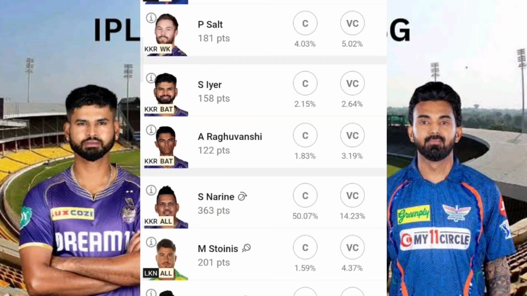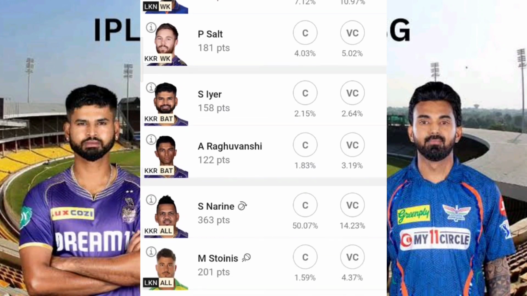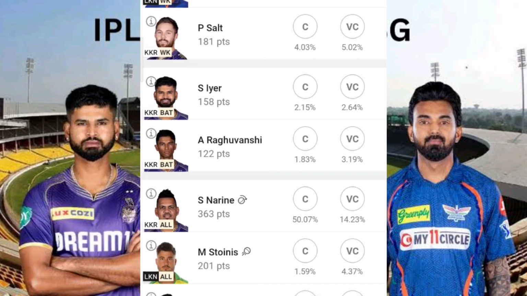Fine. Again, in the case of Shreyas Iyer, I don't think he can be a very good choice as captain, because if the early partnership of Sunil Narine as well as Philip Salt goes for something very big, as I told in the previous team, and then at one down there will be Raghuvanshi, he will also go for some very good partnership with Sunil.